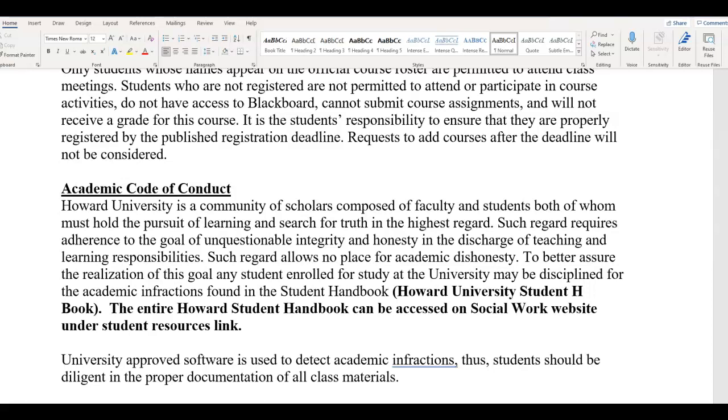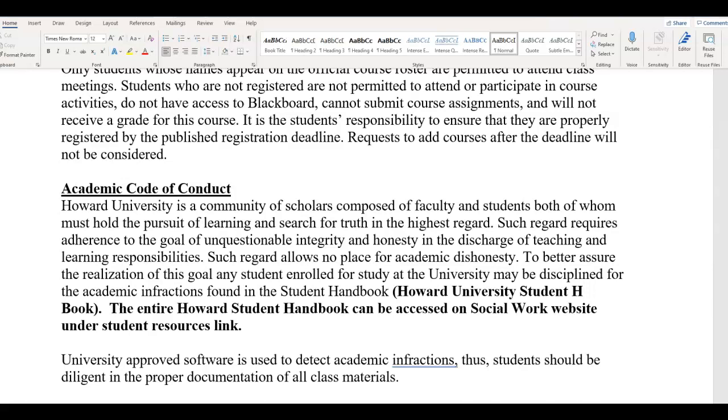I'll talk a little bit more about it later on, but understand that plagiarism is not just duplicating and copying a paper, but when you don't properly cite, meaning give credit to ideas that are not yours but are derived from the textbook, website, or journal article, that also constitutes plagiarism.